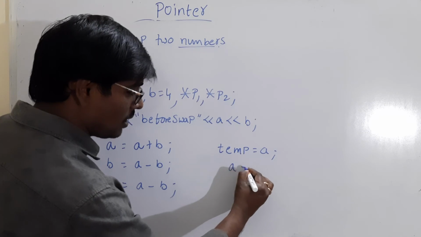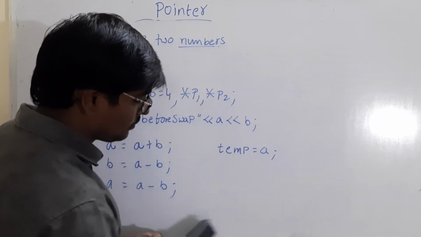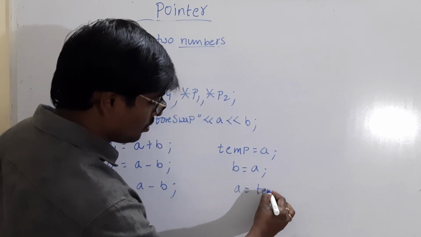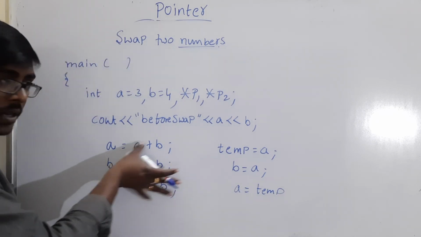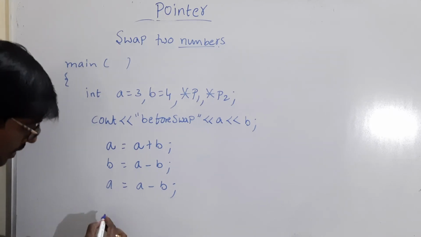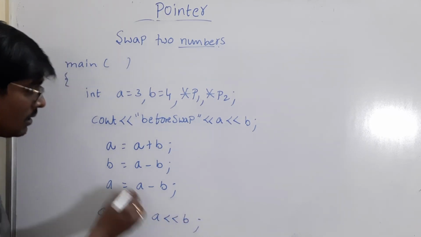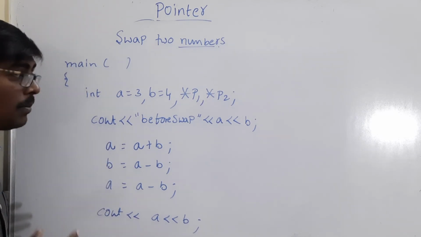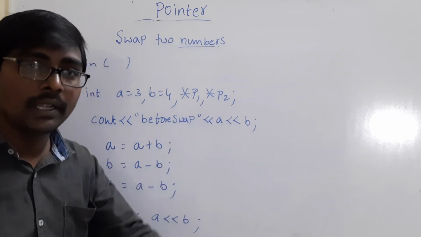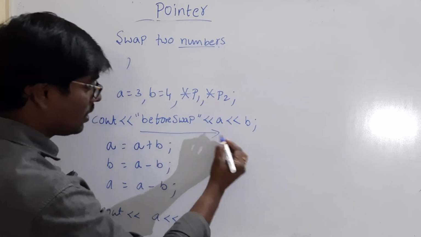temp is equal to a, a is equal to b, b is equal to temp. Without using a third variable, or with using a third variable. Suppose I am using this procedure. Next, cout a, b. This is the swap operation. But here the question is to perform the swap operation by using pointers. So what is the first step here?